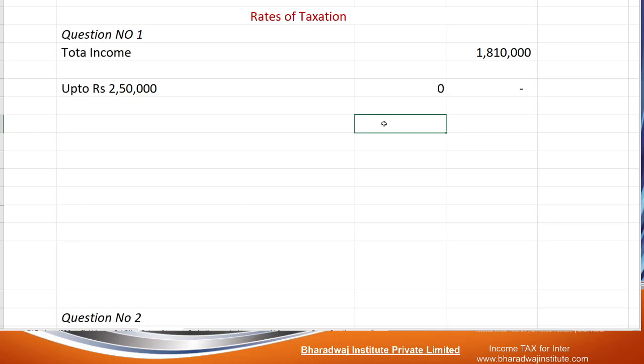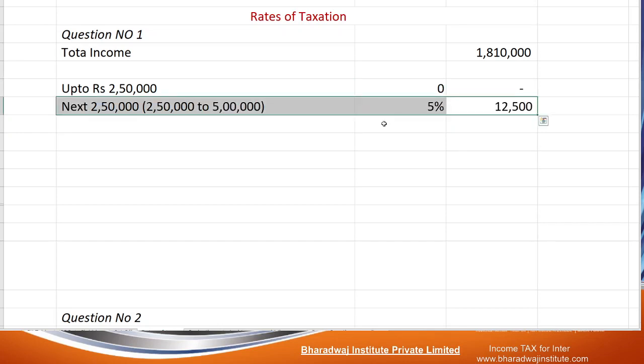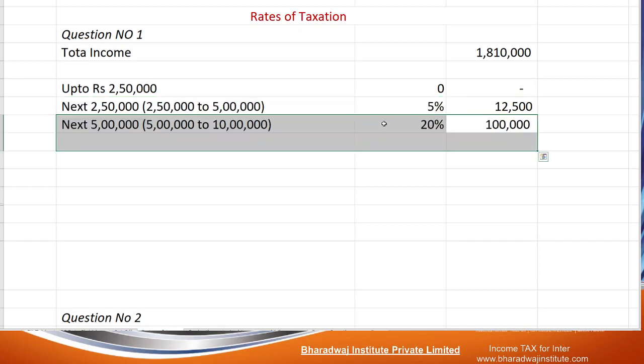Up to 2 lakh 50,000, it is not taxable. Next, 2 lakh 50,000 to 5 lakhs, that is the next 2 lakh 50,000 taxed at 5%. Then 5 lakh to 10 lakh, which means the next 5 lakhs is taxed at 20%. 1 lakh.